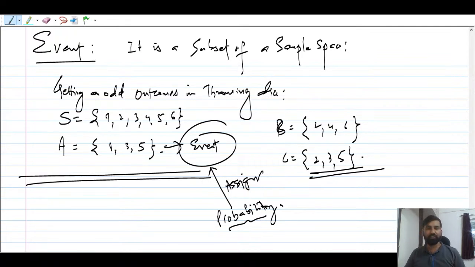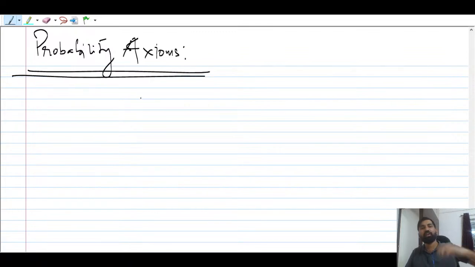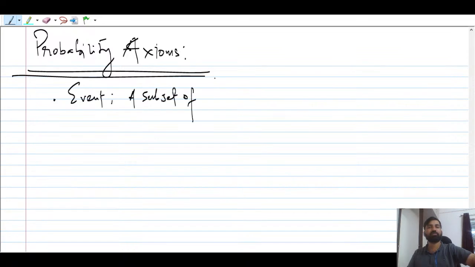So remember, always remember, I'll talk about probability axioms now, right? Probability axioms. Okay, this is very important. And what is this probability? Always remember, under these probability axioms, first of all, we will talk about event. So as I said, event is nothing but the subset of a sample space.